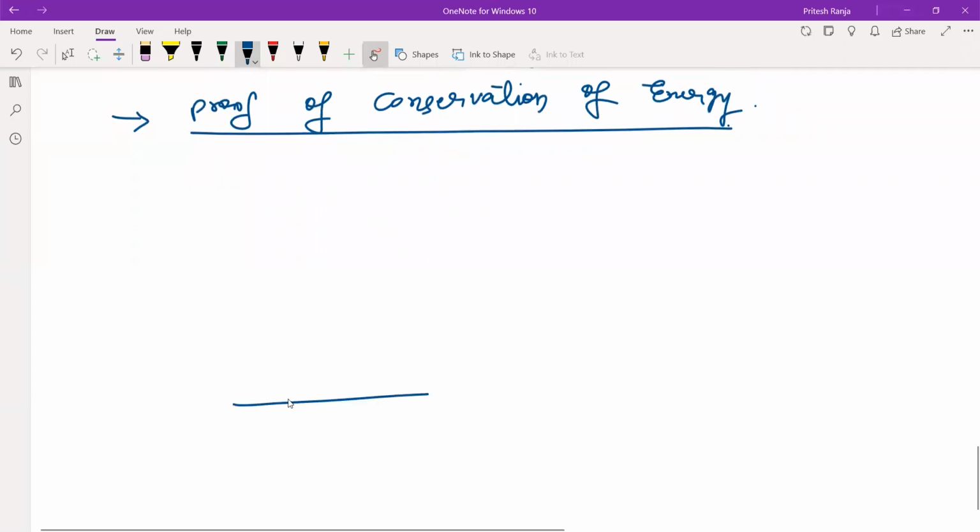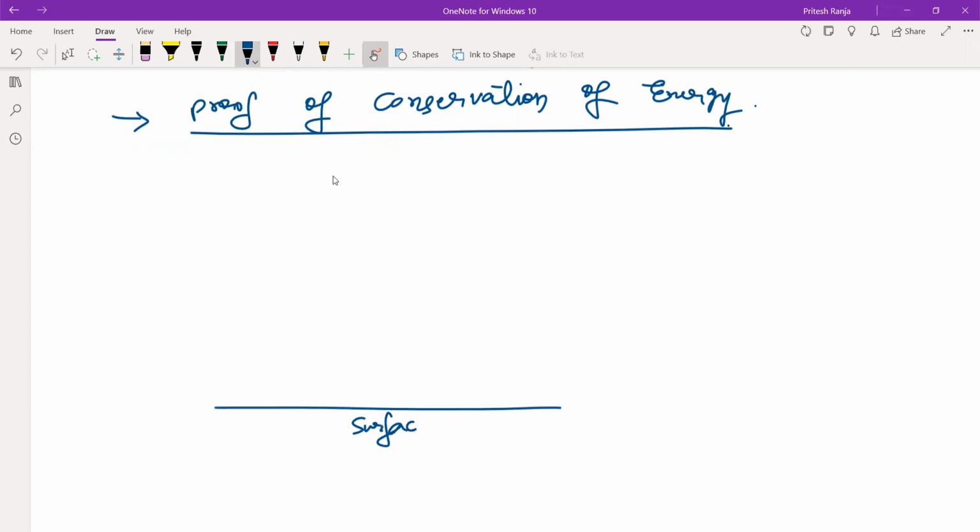So this is the ground, the surface of Earth, and an object is here at some height. Let us say this height is h. Now this object is released at this point.